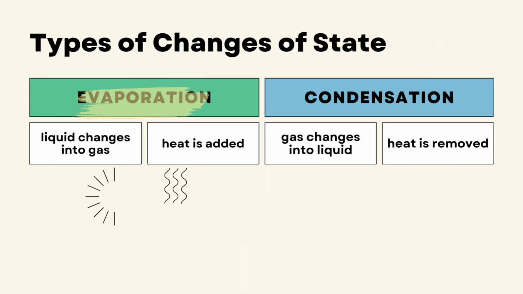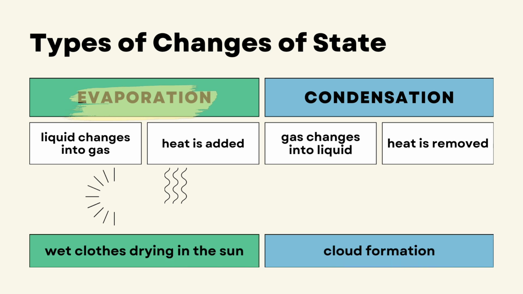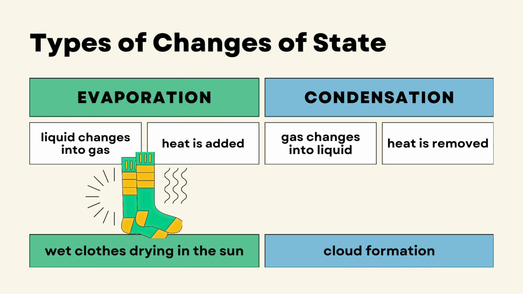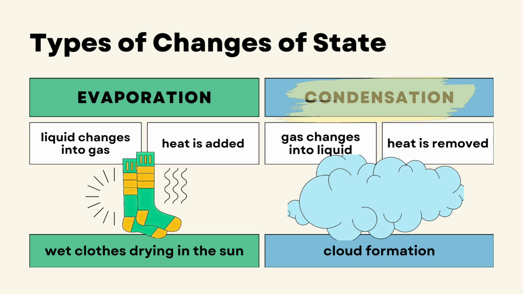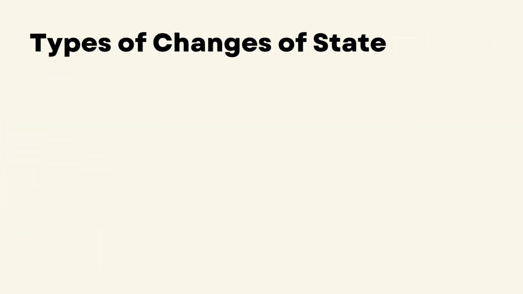Evaporation. Liquid changes into gas. In this process, heat is added. For example, wet clothes drying in the sun. Condensation. Gas changes into liquid. Heat is removed in this process. For example, cloud formation in the sky.